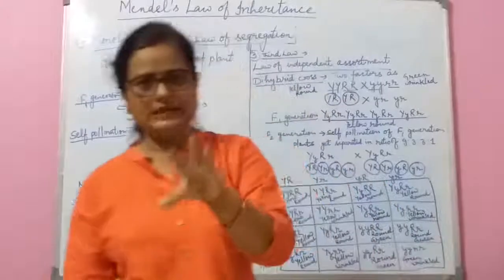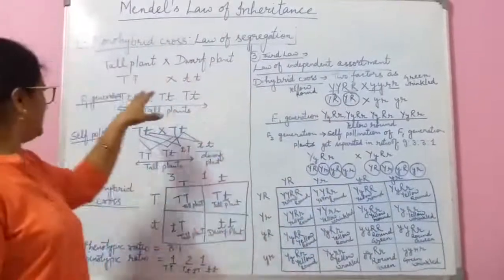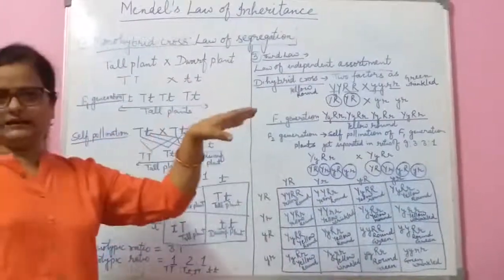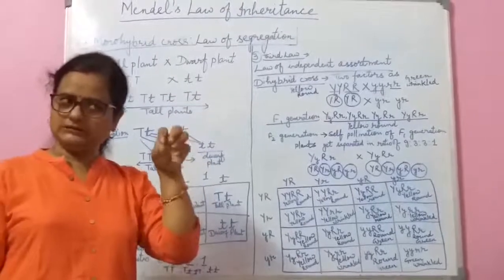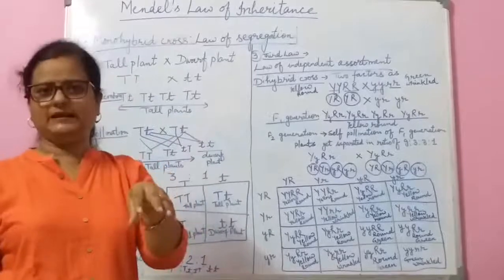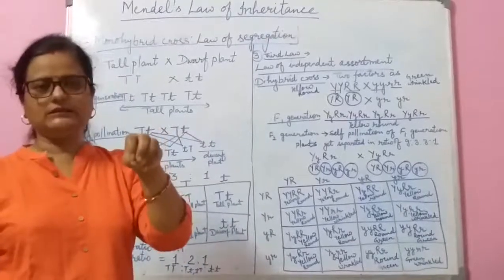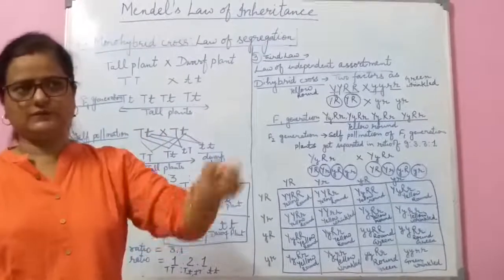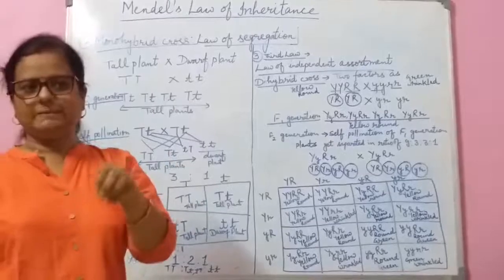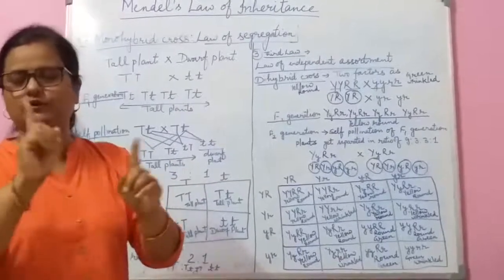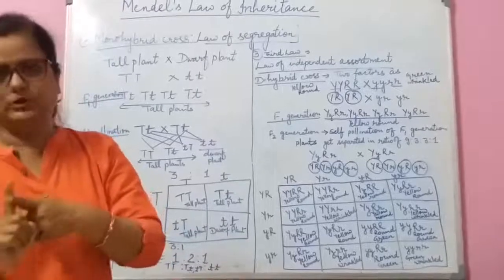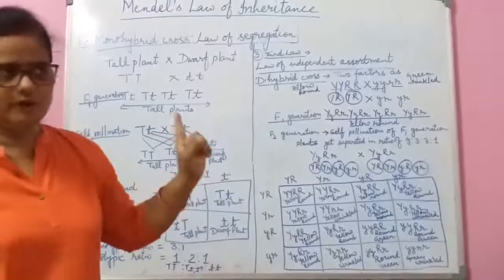So according to his observation, he concluded that the offsprings in the F1 generation got the characters of only one parent, not both the parents. This was the law of dominance.